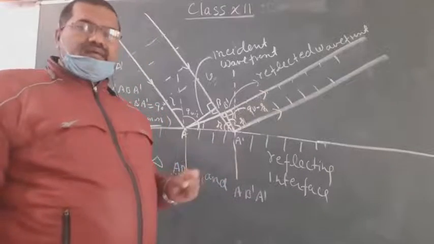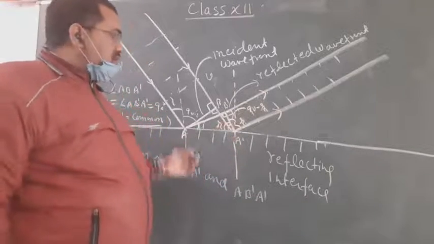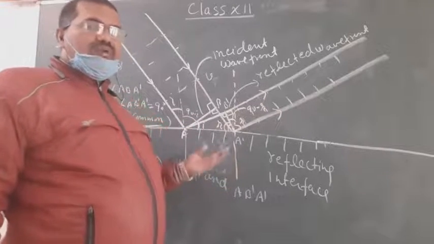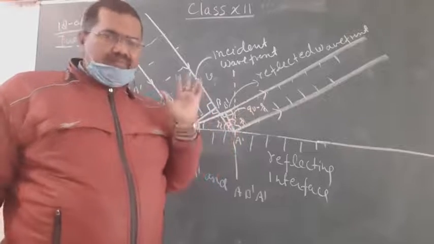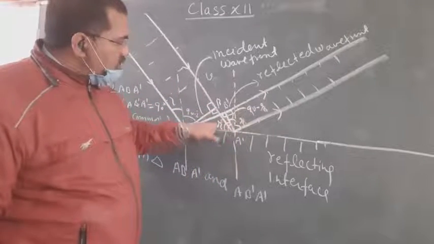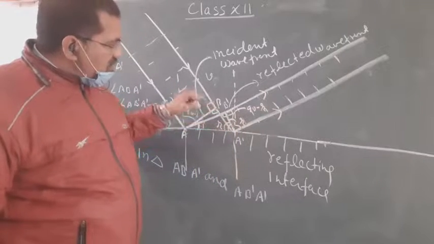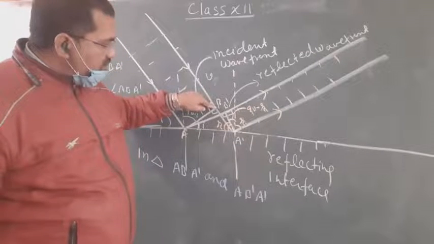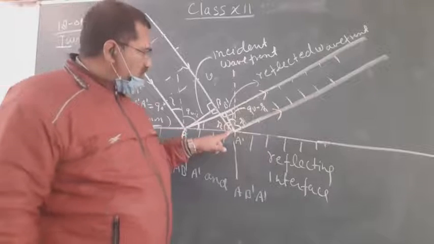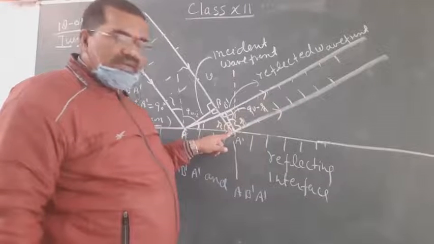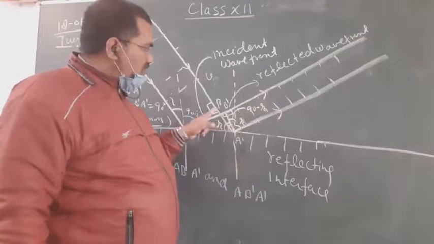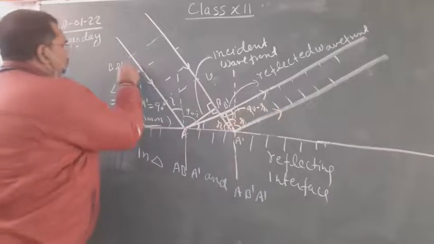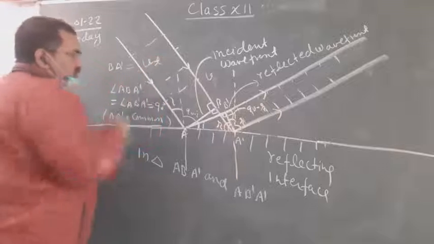As we earlier discussed, the time taken by the rays in reaching from one wavefront to another wavefront must be the same. So this ray B A dash travels from wavefront AB from point B and goes to wavefront A dash B dash at point A dash. So let the time taken by the wave in reaching B to A dash be t. So B A dash will be v into t.